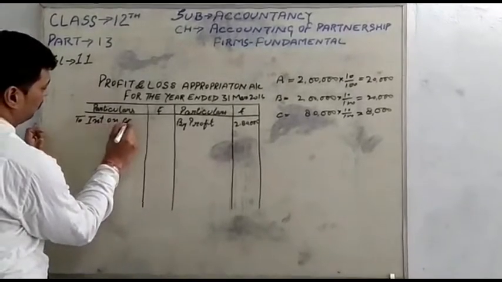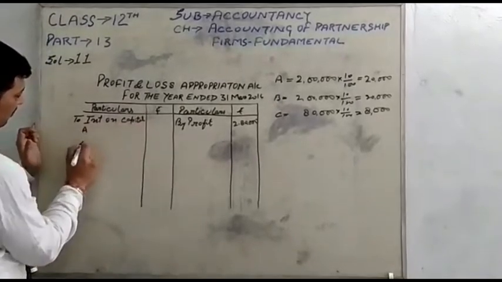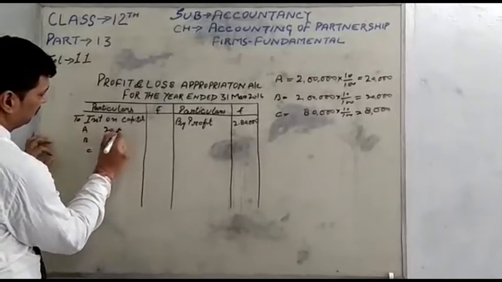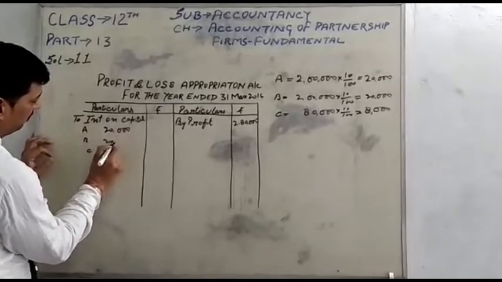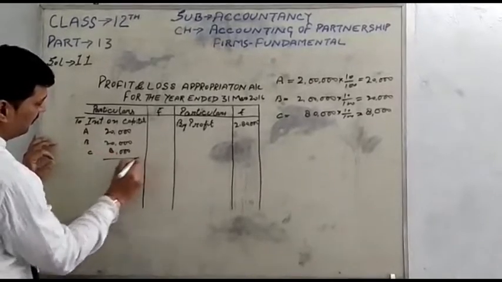Interest on capital of partner A, partner B and partner C: A is 20,000, B 20,000 and C is 8,000.